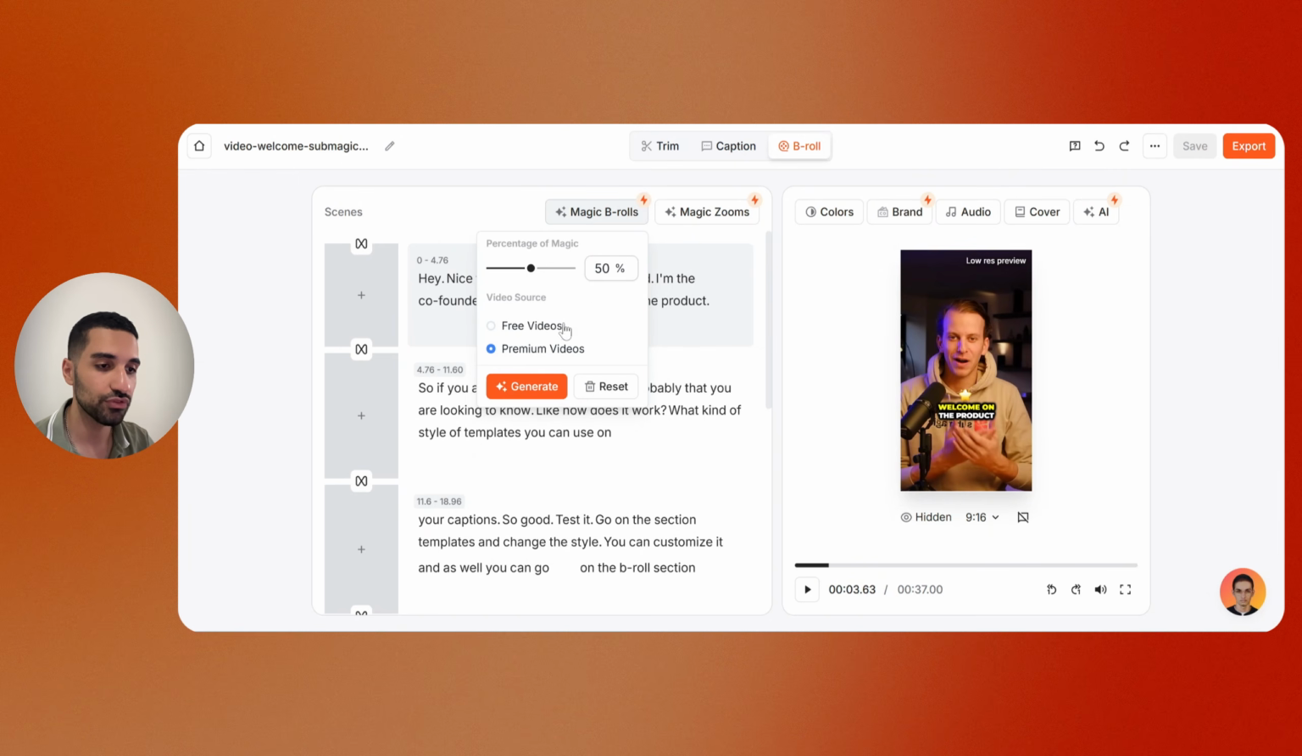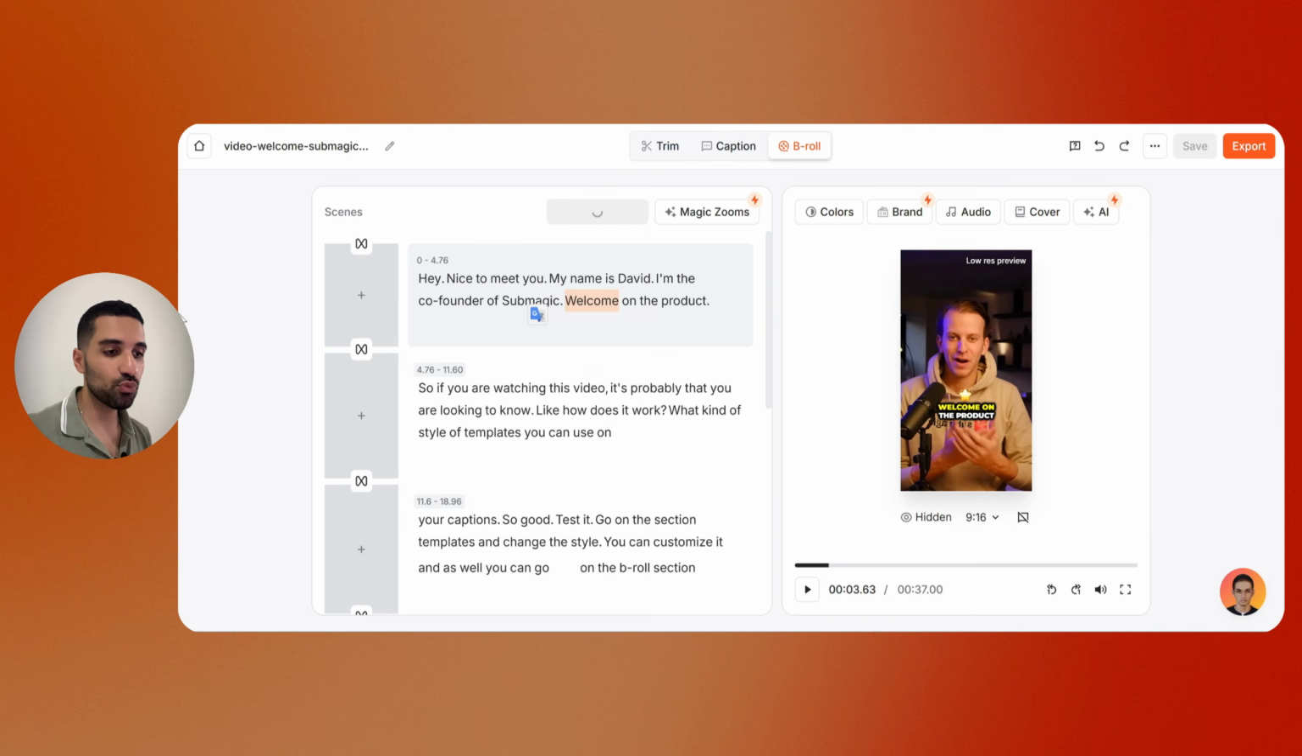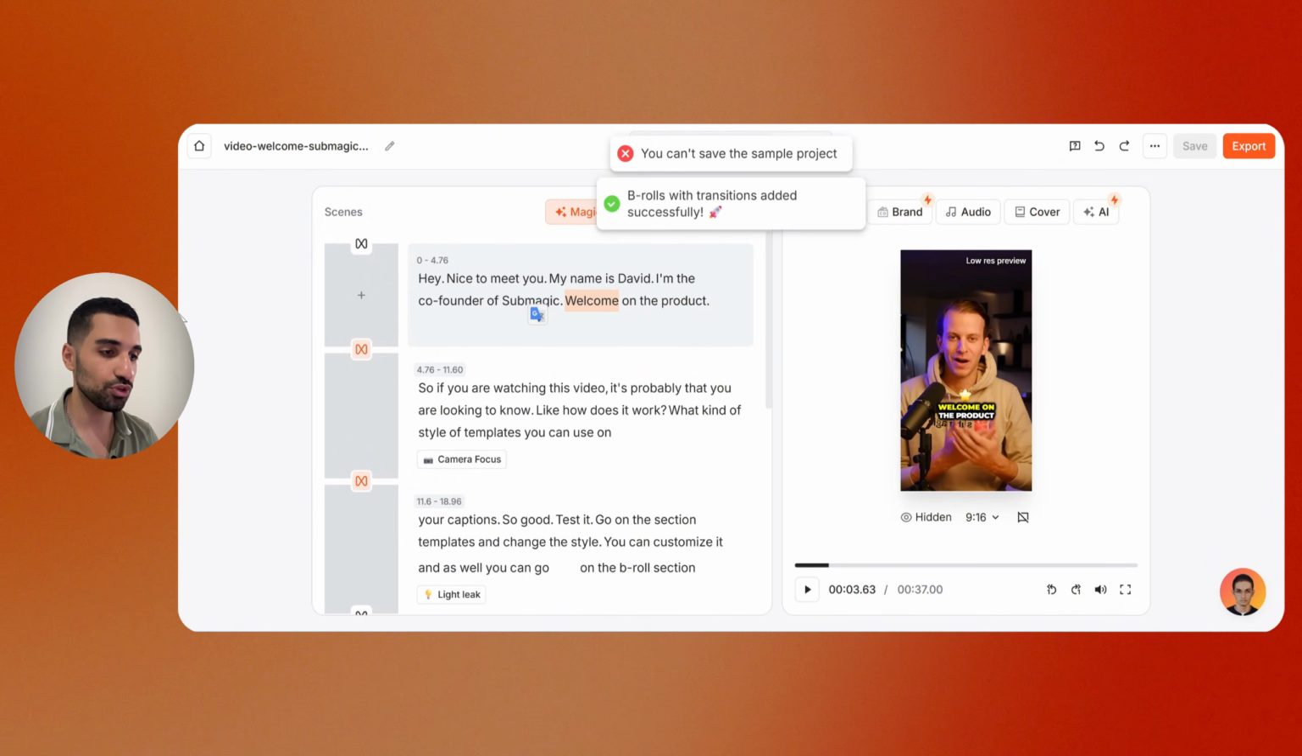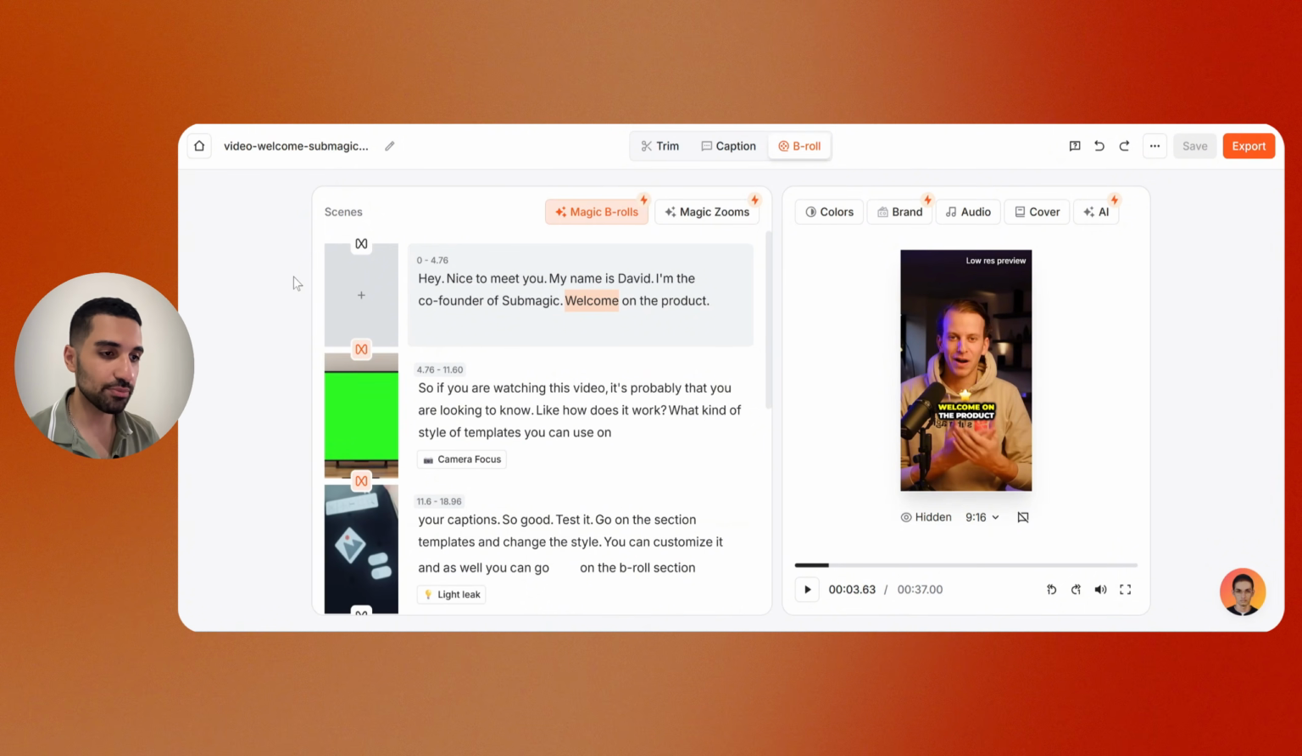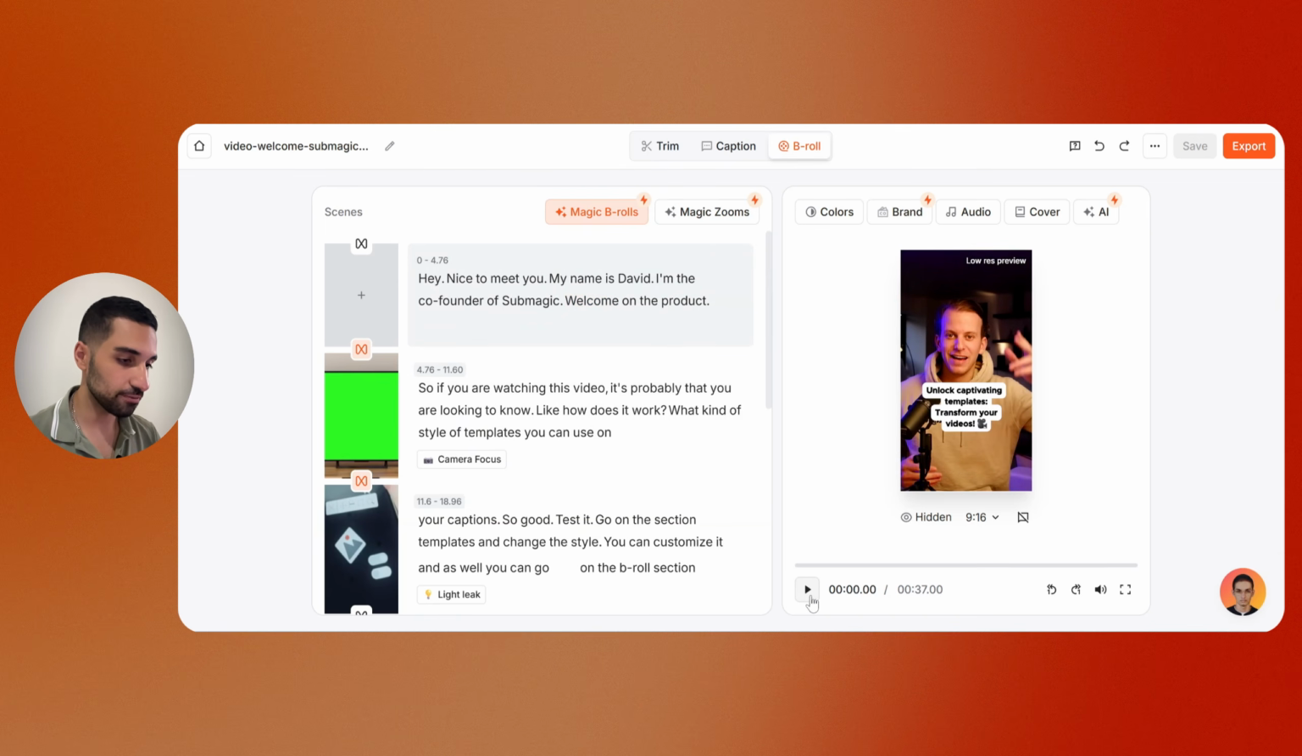I'm just going to keep it on 50, and here you see the video source is free videos and premium videos. So if you want to have good quality B-rolls, then definitely you need to set it on premium videos. So now if I click generate, the AI will generate some perfect B-rolls and automatically add them inside this video. So now you see that it says the B-roll has been added, and let's go back to the beginning and play and see what kind of B-roll we get.